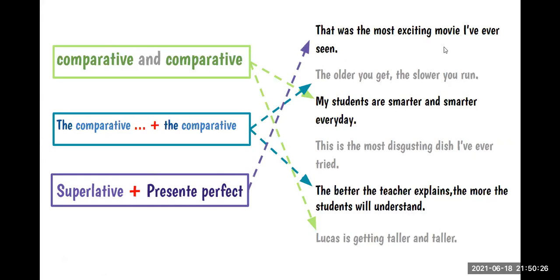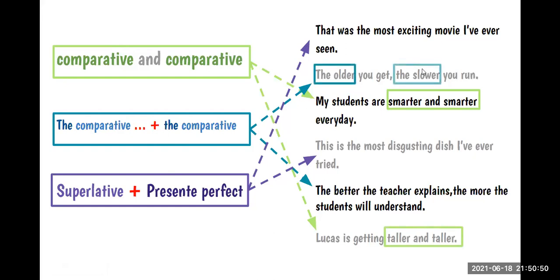That was the most exciting movie I've ever seen. And this is the most disgusting dish I've ever tried. Okay, as you can see, we are using the structure comparative and comparative. The same here, comparative and comparative. In the second structure, we have the older, the slower, the comparative, the comparative. In this one, the same, the better, the more. Comparative, the comparative, and the comparative.